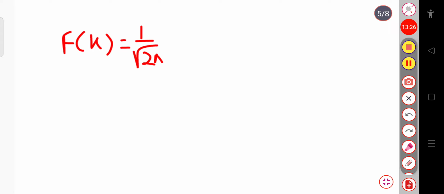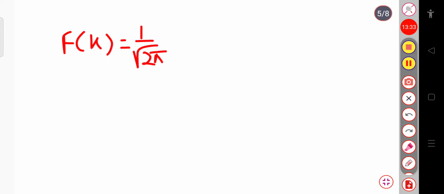Here I just want to mention one thing. In general, when I am writing the Fourier transform, this is the general expression: 1 by root over 2 pi. Already we have completed the Fourier cosine transform and inverse cosine transform.